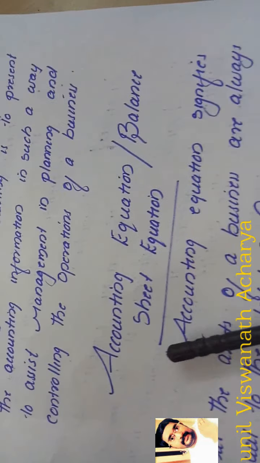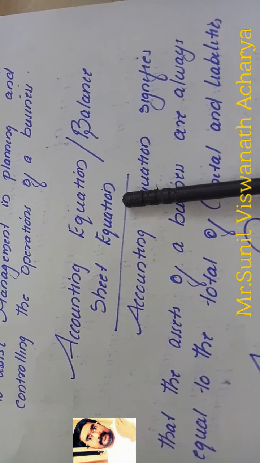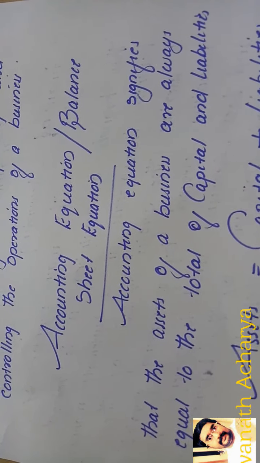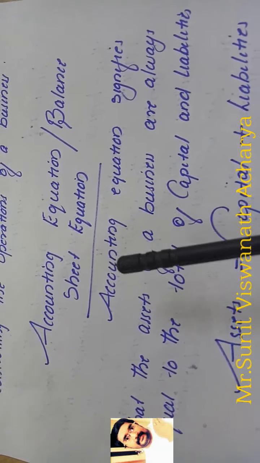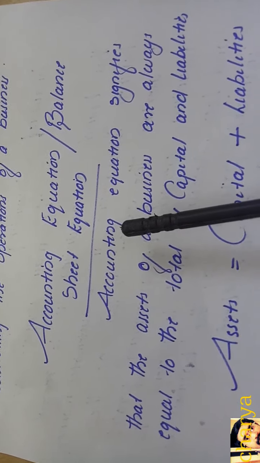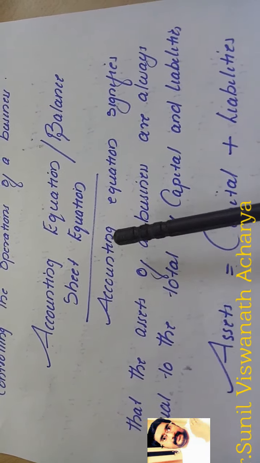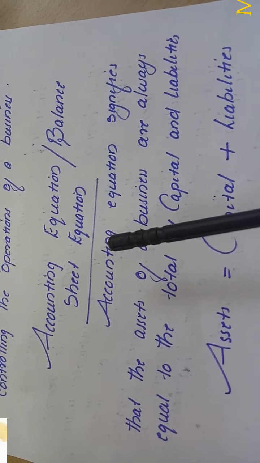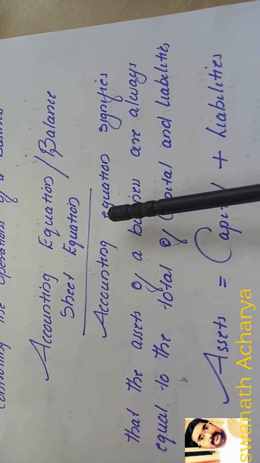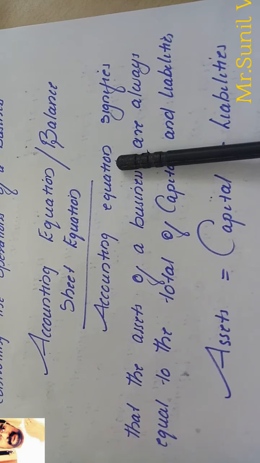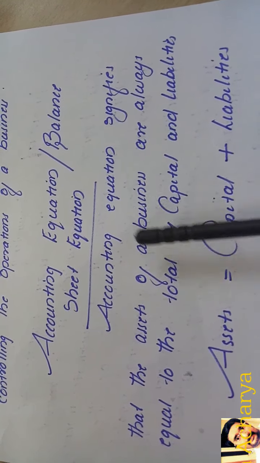Now the next important topic is the accounting equation, or balance sheet equation. We are going to study the problem part of accounting, starting with the accounting equation. We already studied the dual aspect concept and the double entry system of accounting. Every business transaction affects two accounts, one debit and one credit. Both aspects of a transaction are recorded in the double entry system. When following the double entry system, the assets and liabilities of the business will be equal.